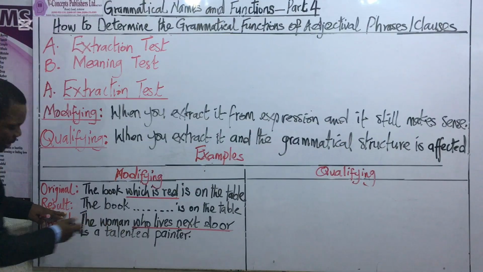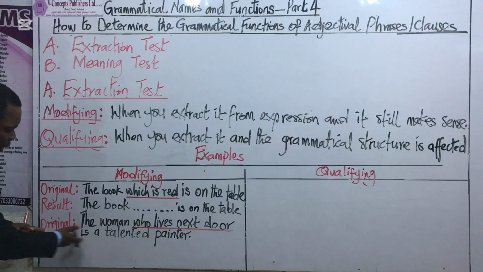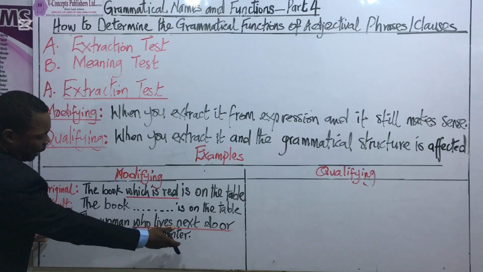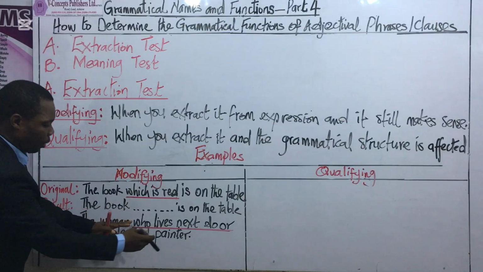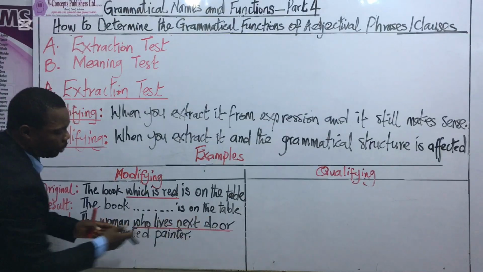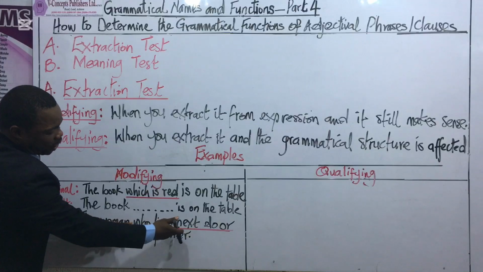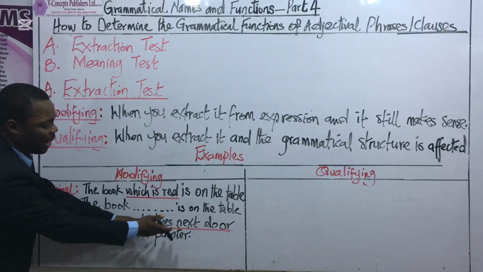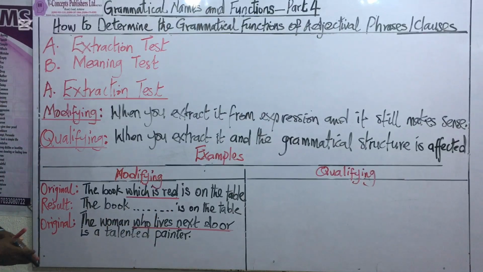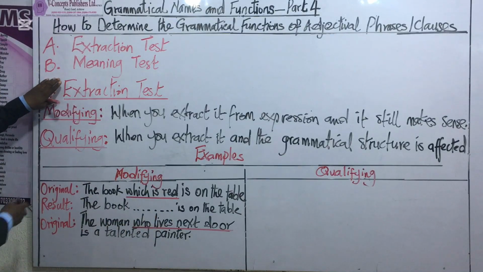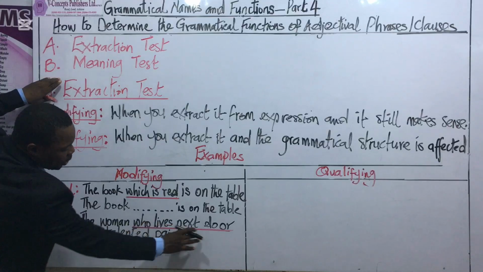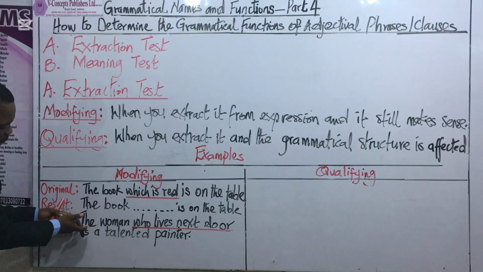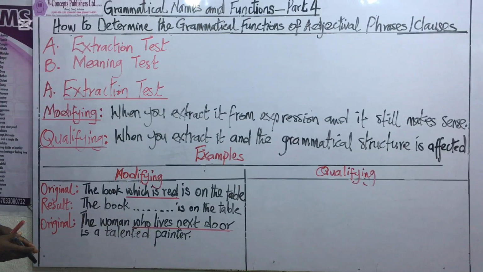Now, here is the second example. The original expression reads thus: the woman who lives next door is a talented painter. The expression we are considering is who lives next door. Now, this expression is an adjectival clause because it begins with a relative pronoun and contains a final verb, lives. Now, we want to use the extraction method to prove that this underlying expression is modifying the noun, or the subject of the sentence, the woman.